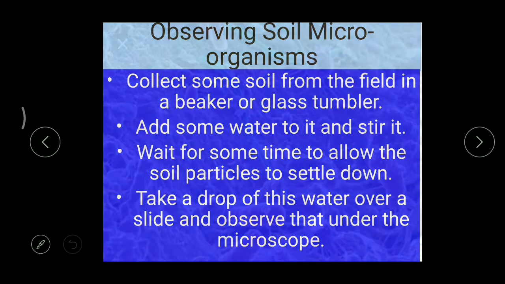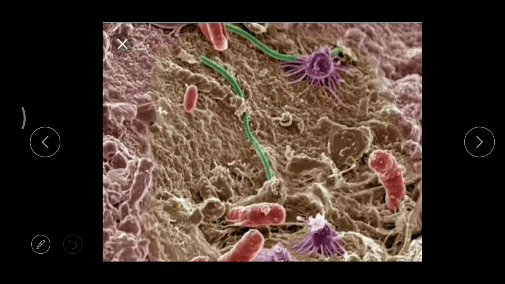Clear? So when we observe that water, here we can find microorganisms like this. Okay, so we can find different varieties of microorganisms under this microscope. Clear? This is the way how to observe microorganisms in the soil.